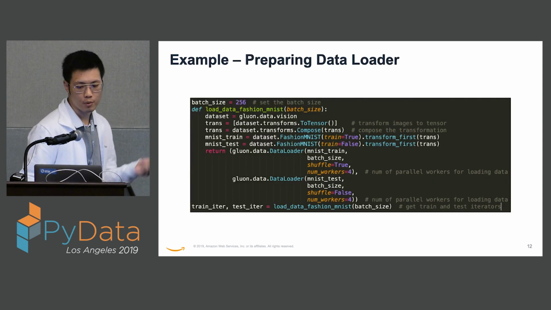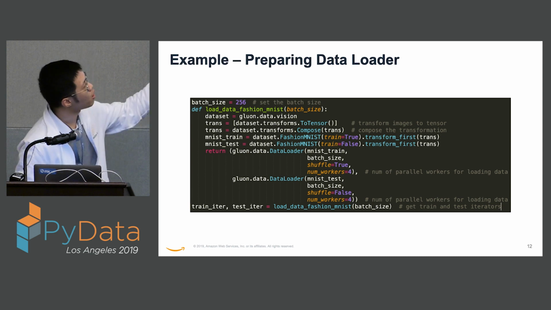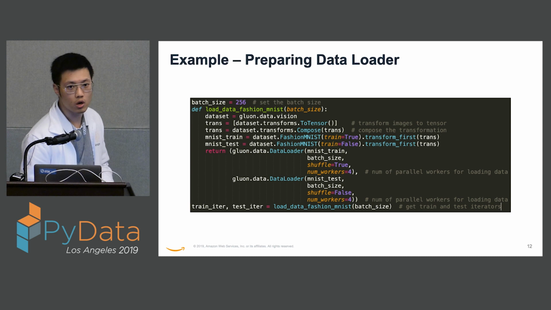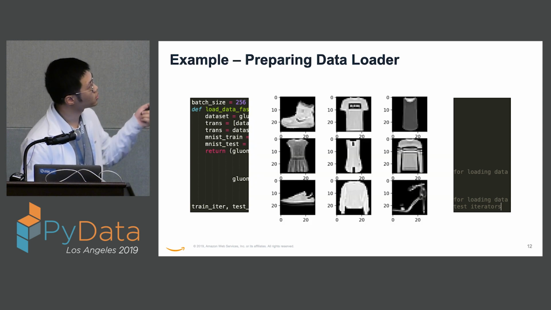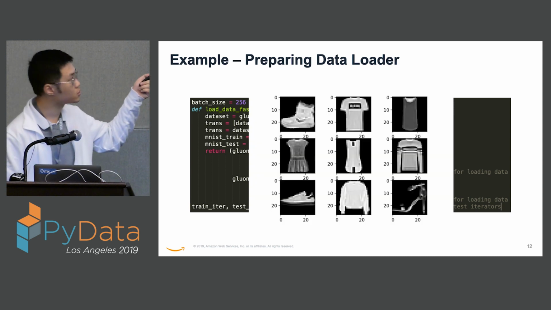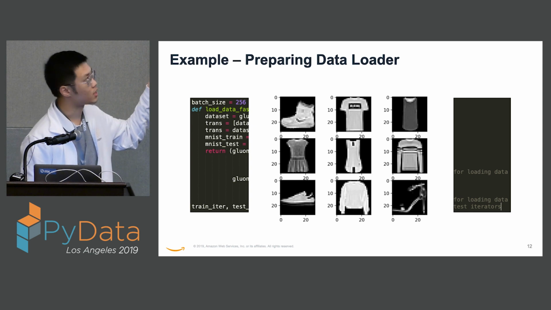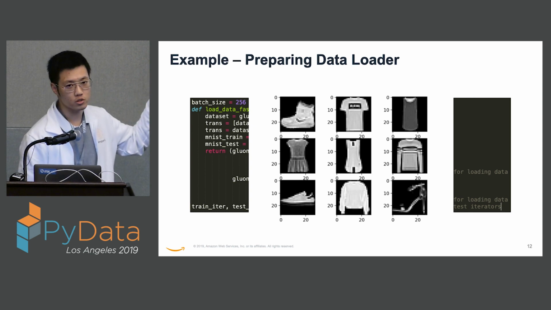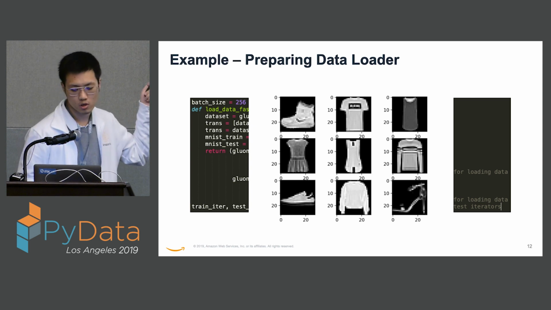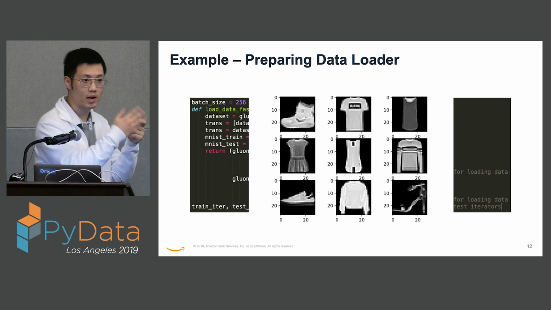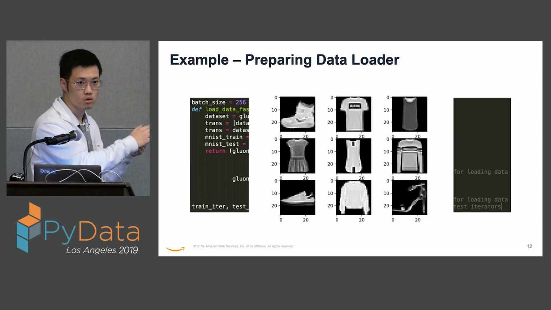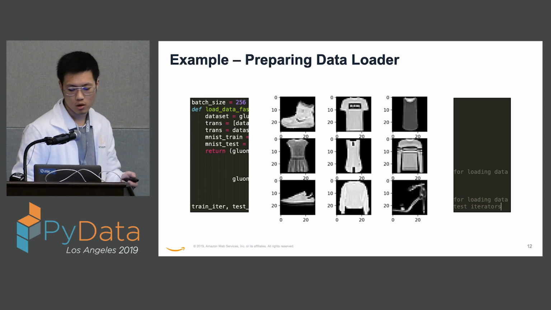Now we want to prepare our data loader. We're operating on the fashion MNIST data set, whose examples look like this. It consists of images of size 28 by 28, and they are all pictures of fashion goods. We want to classify them into their corresponding categories. That is our task.